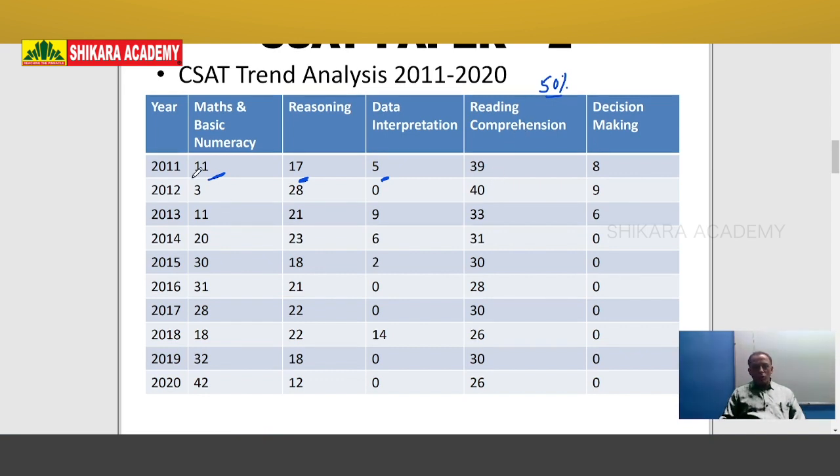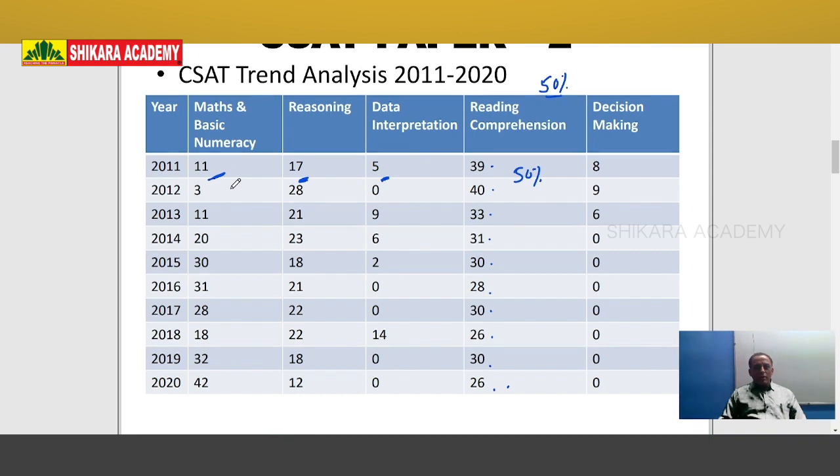From 2011 to 2020 the counts are 39, 40, 33, 31, 30, 28, 30, 26, 30 and 26. Initially the questions were approximately 50%, but nowadays the percentage is gradually decreasing. In 2020 only 26 questions came from reading comprehension.